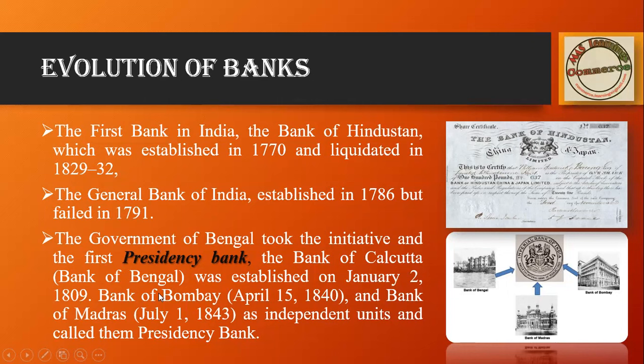Later on, during that phase only, you will also see Bank of Bombay as well as Madras. These are all independent, but we call them presidency banks: Bank of Bengal, Bank of Bombay, as well as Bank of Madras. These all three we call presidency banks.